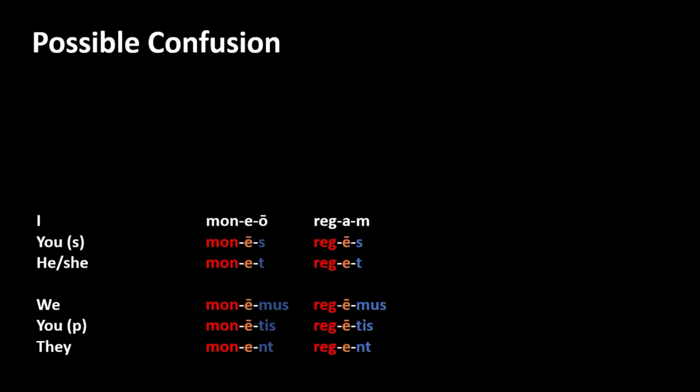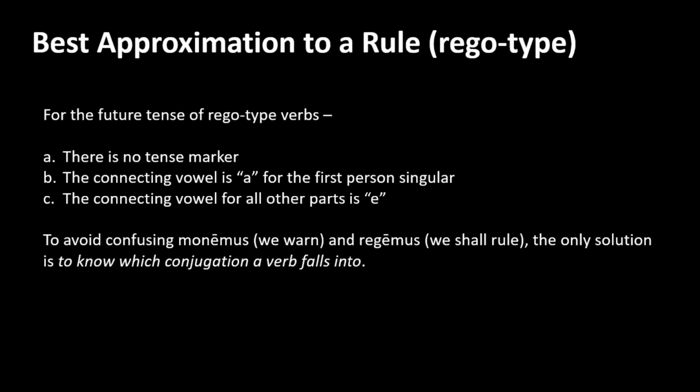But although the future tense is not often used, it is used, and so if you want to avoid confusing the two tenses together, and I suppose you can often avoid this by looking at the context in which the verb is used, but if you want to make sure to avoid confusing these two tenses together, the only solution, I'm afraid, is to look at this best approximation to a rule.